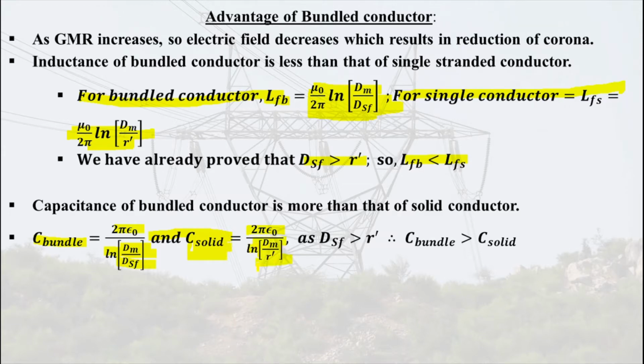Here again, we know that Dsf is greater than r dash, meaning the self GMD of bundled conductor is greater than the GMR of single stranded conductor. In that case, the capacitance of bundled conductor will be greater than that of solid conductor.